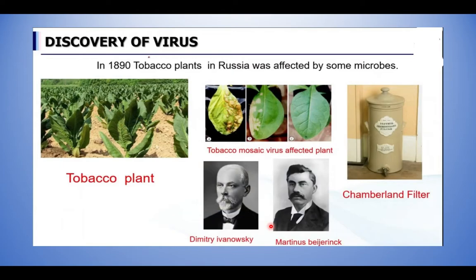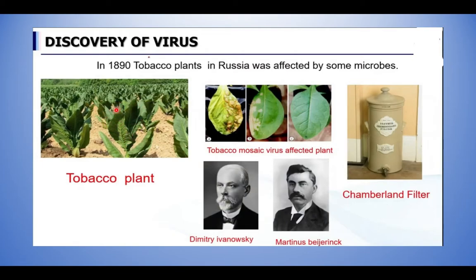So in 1890, tobacco plants in Russia were affected by some microbes. Earlier, nothing was known. Only bacteria was known earlier, and not the virus. Later on, in the year 1890, these tobacco plants were affected. Tobacco plants gave much income in Russia during that period. This tobacco, you know very well, is used for tobacco products. Even cigarettes are stuffed with tobacco only.